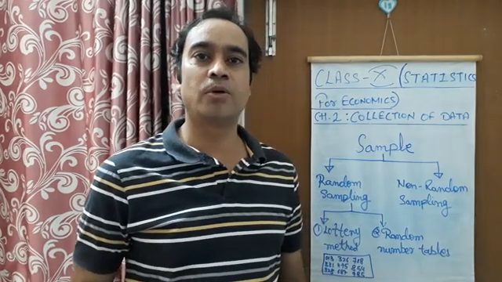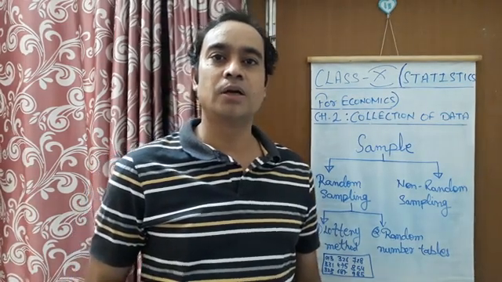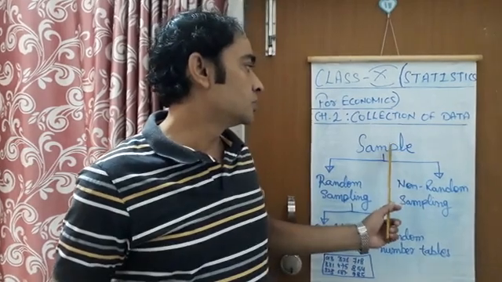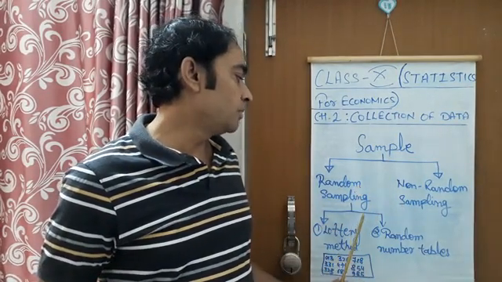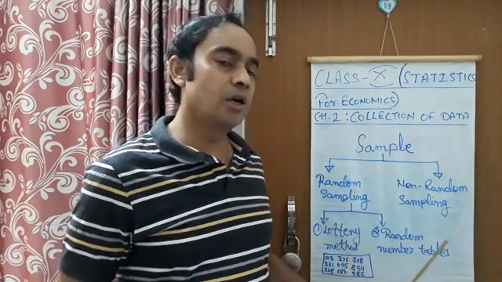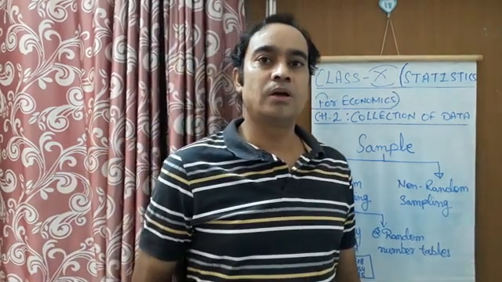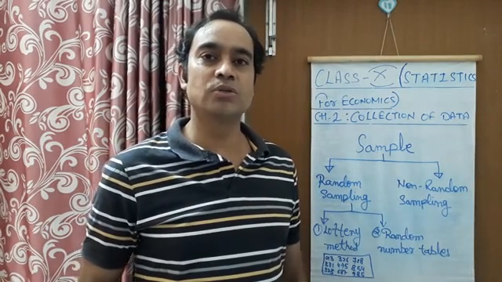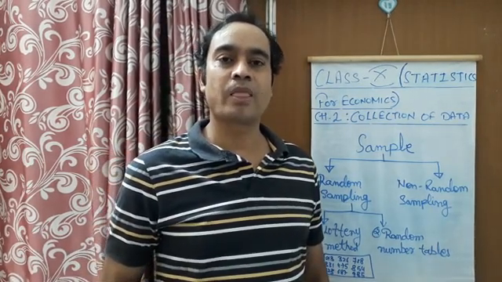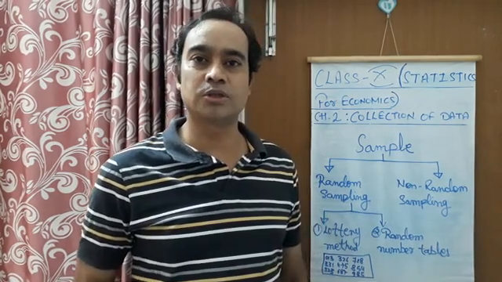We have studied about random and non-random sampling. This is in the sampling method only. In random sampling, we have studied the lottery method and random number tables. Now we are going to take one example of how random sampling is used in exit polls.